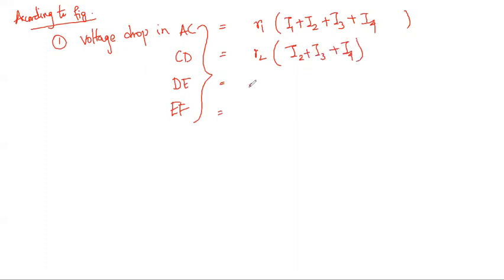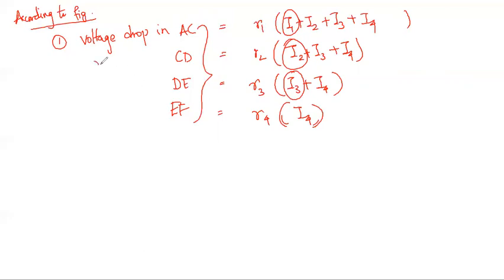Next, R3 times I3 plus I4, with I2 taken out. Then R4 times I4. These are the voltage drops in CD, DE and EF.